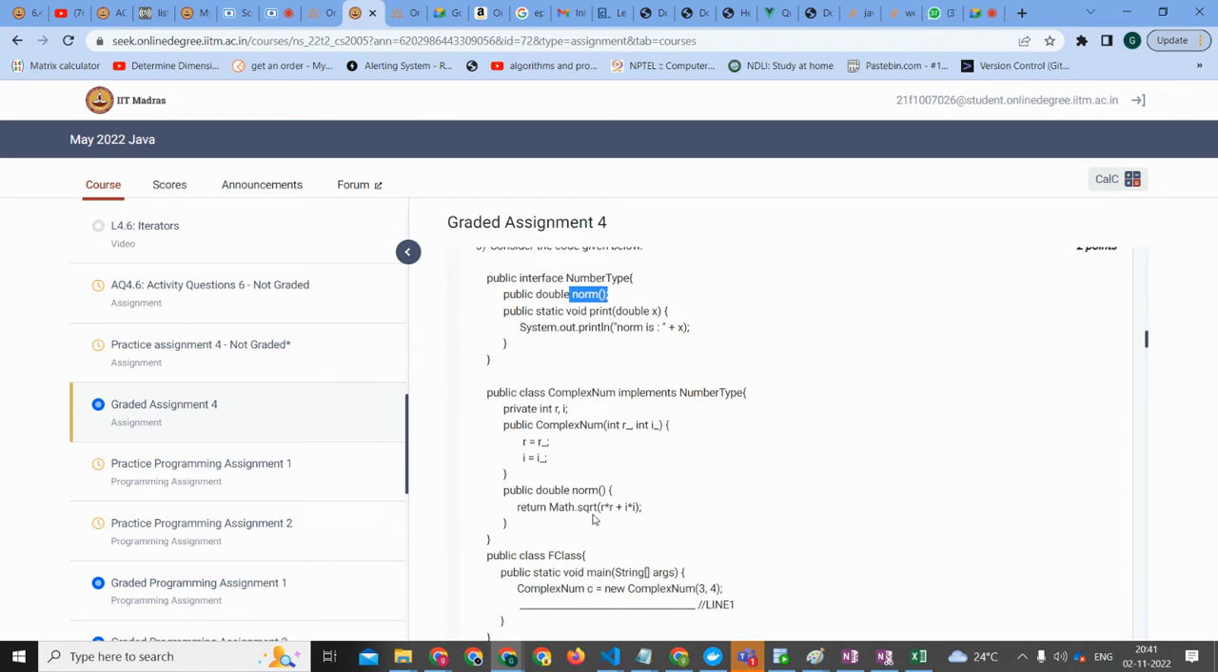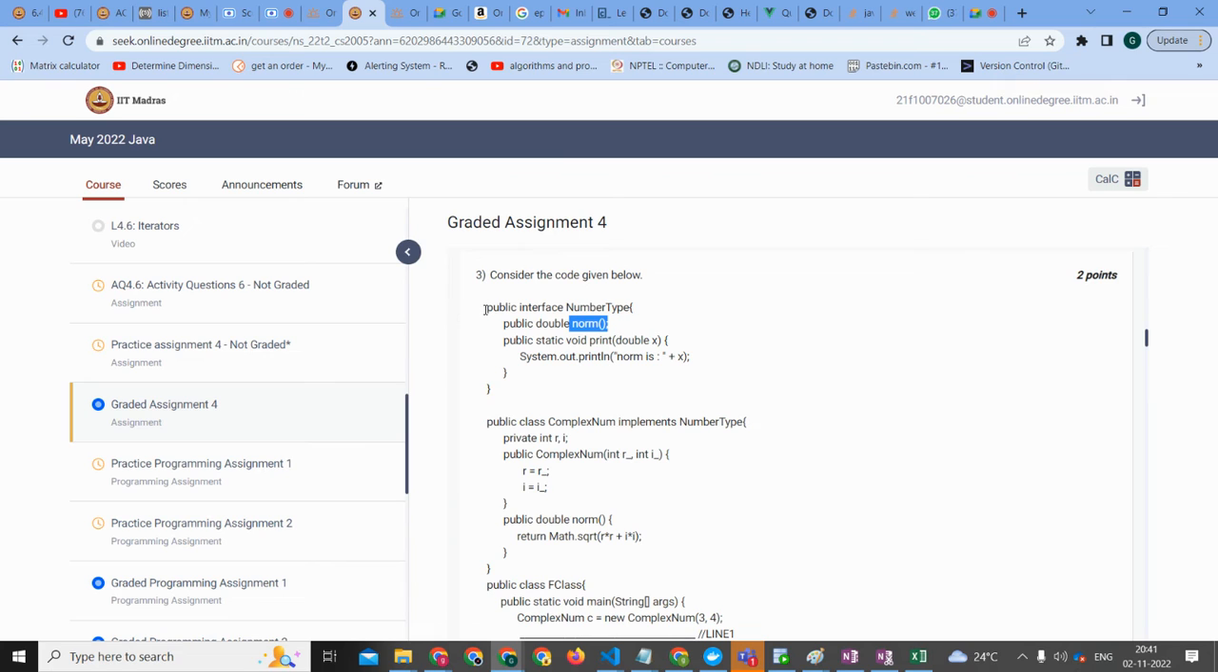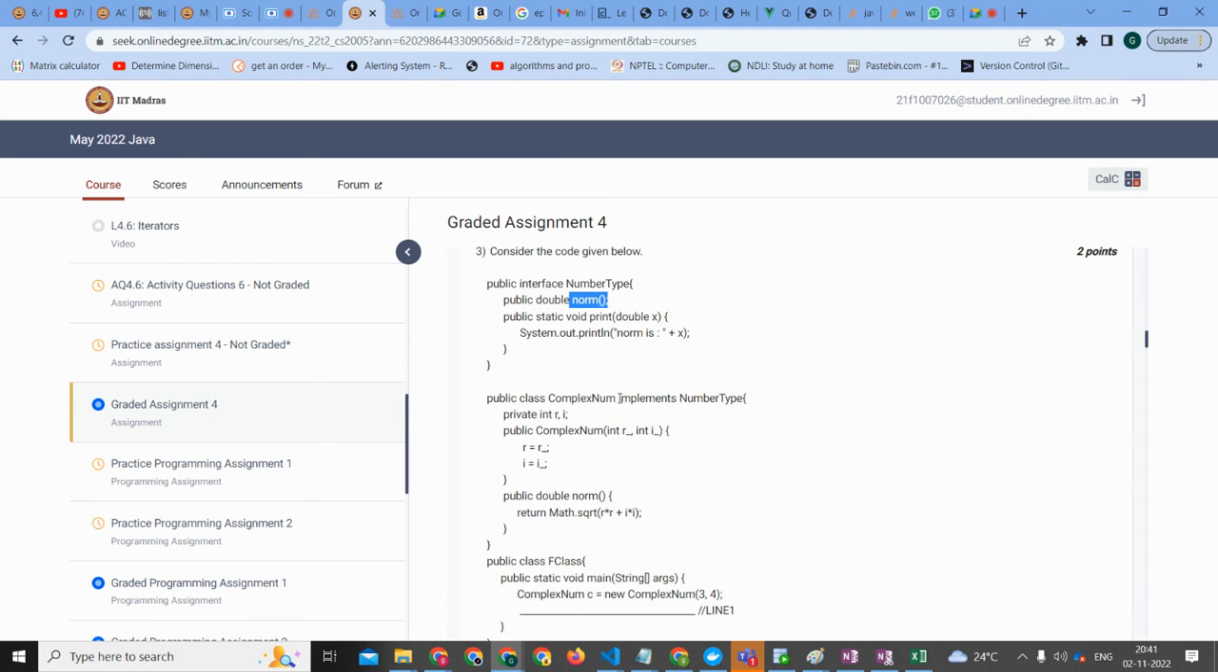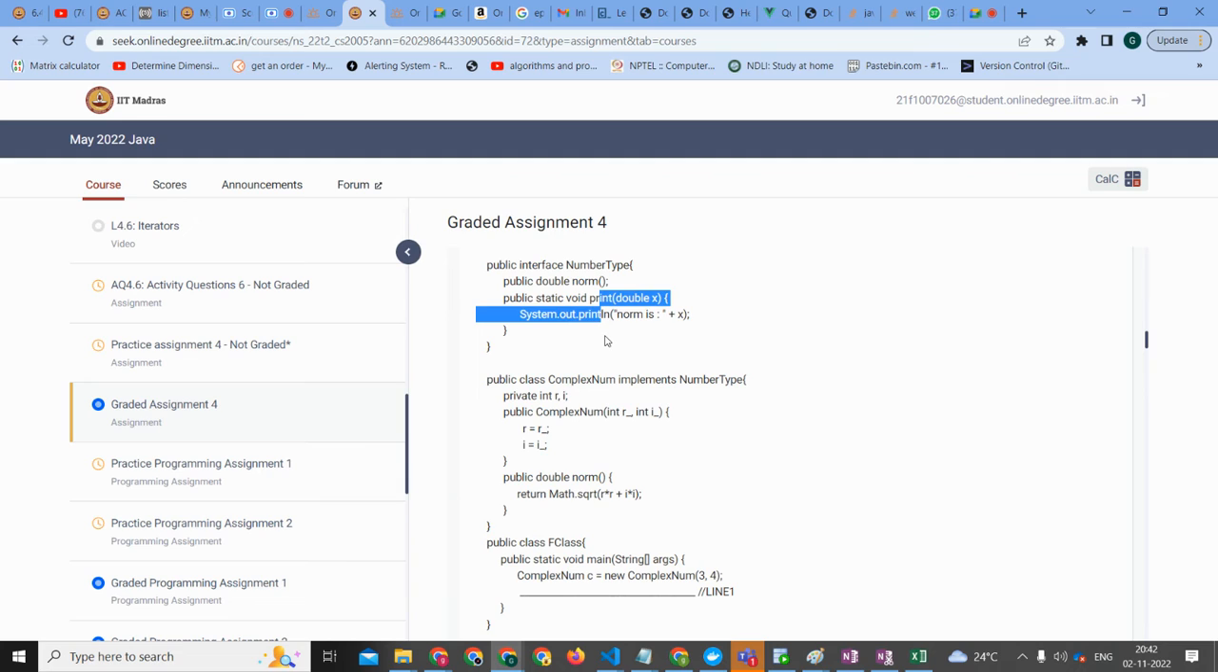Bro, repeat what you told. First we should go to the constructor of complex num. No. First, you should go to the number type and check whether you have a number type. Okay, first we will go to the number type and check all the methods. So we have two methods, one method norm and another method print, and both are non-default methods. So both those methods must be there in the complex num class. But we don't have print here in the complex num class, so this will create an error.